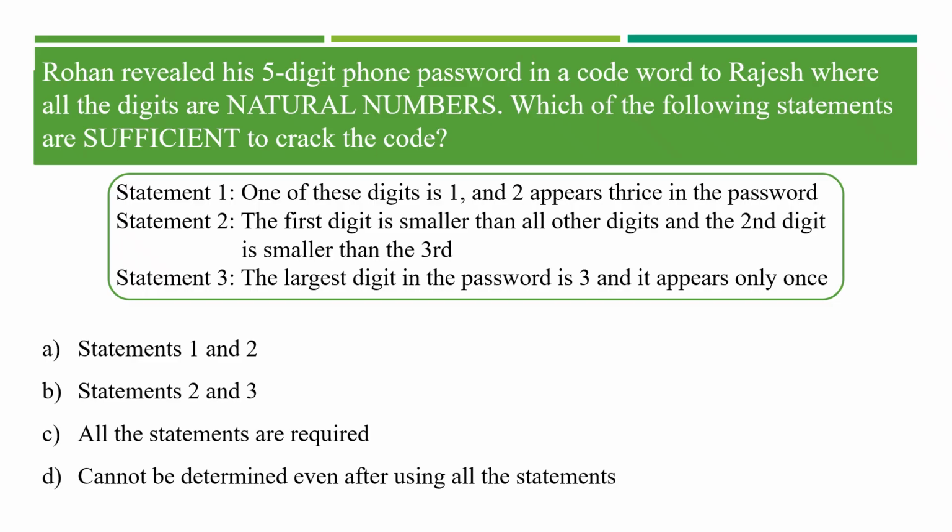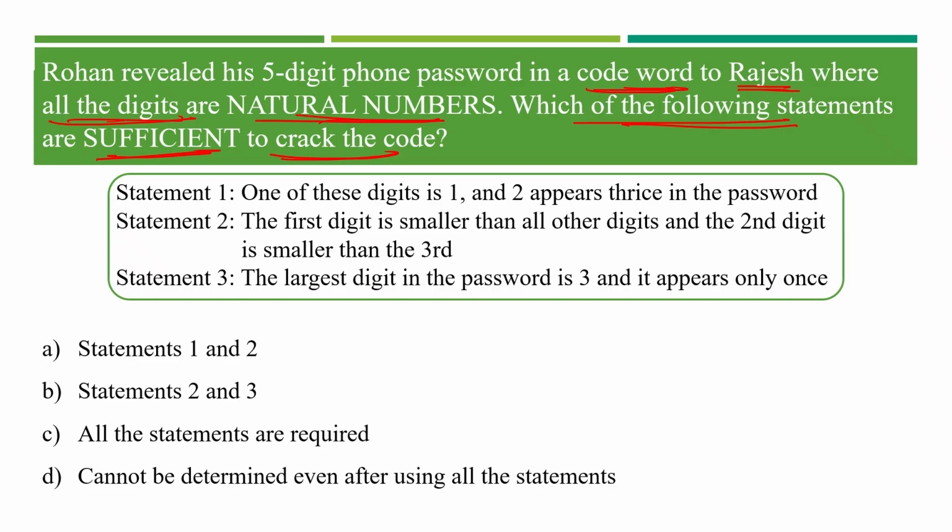Rohan revealed his 5-digit phone password in a code word to Rajesh, where all the digits are natural numbers. Then which of the following statements are sufficient to crack the code?